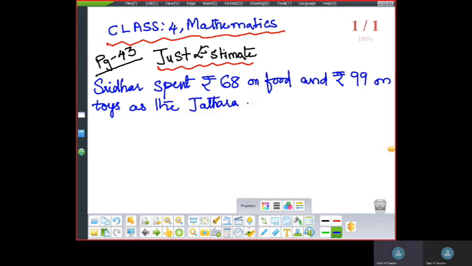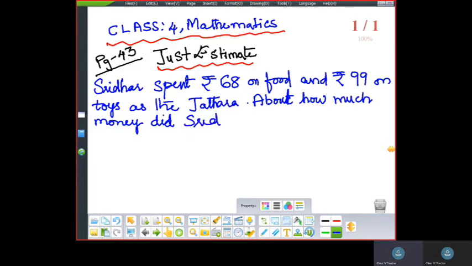About how much money did Sridhar spend at the jatara?